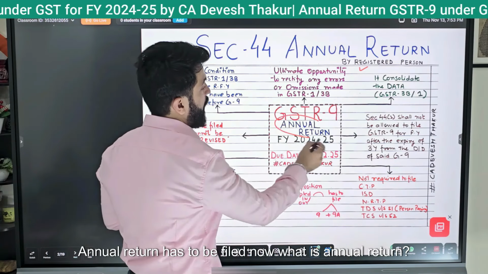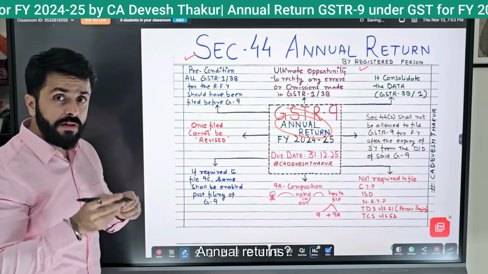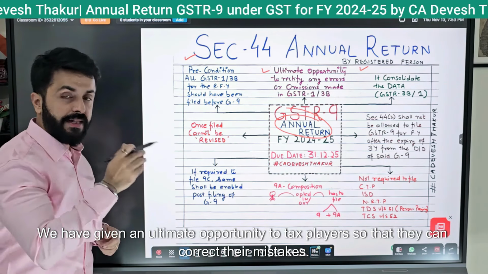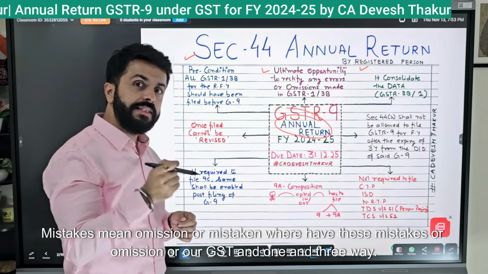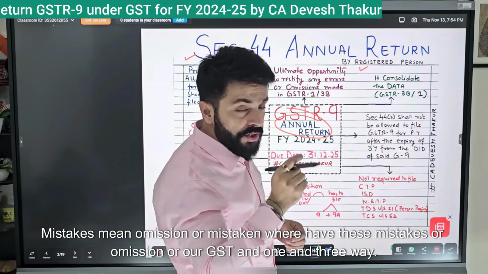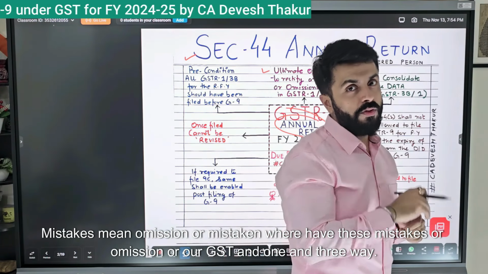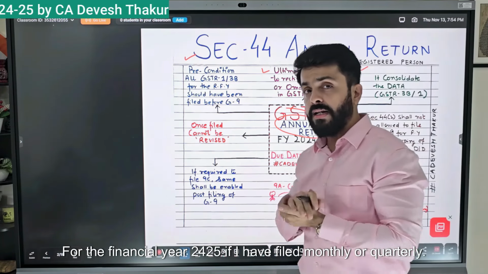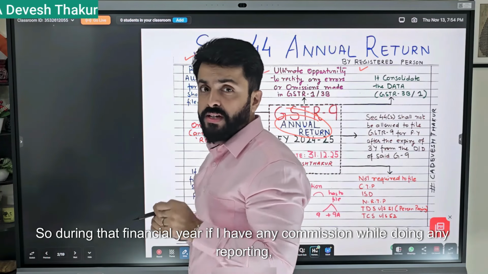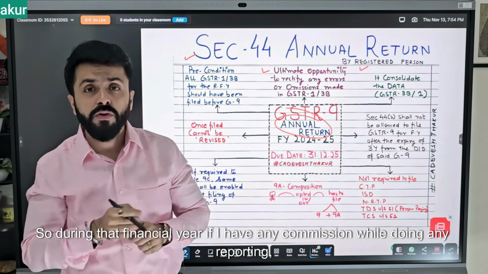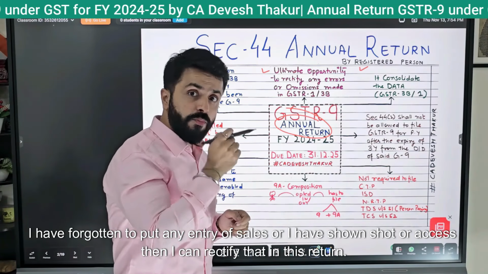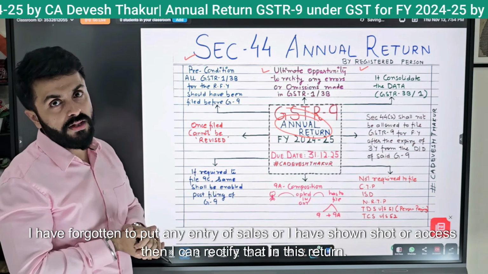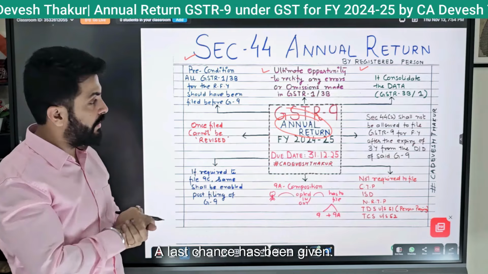Annual return has to be filed now. What is an annual return? With the annual return, taxpayers have been given an ultimate opportunity to correct their mistakes. Mistakes mean omissions or errors in our GSTR-1 and GSTR-3B. For the financial year 24-25, if I have filed monthly or quarterly, and during that year I made any omission while reporting, for example I forgot to make an entry of sales, or I showed it short or in excess, then I can rectify that in this return. A last chance has been given.